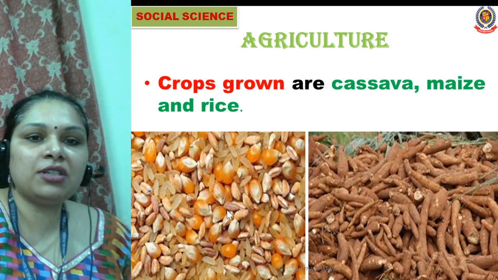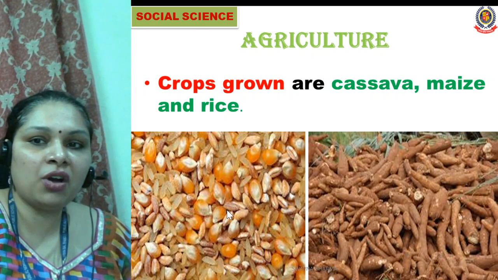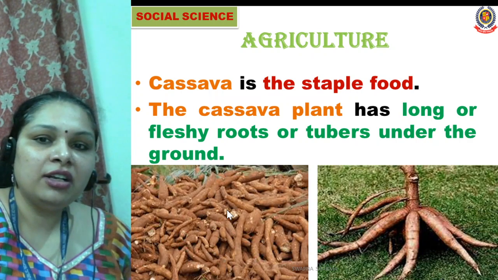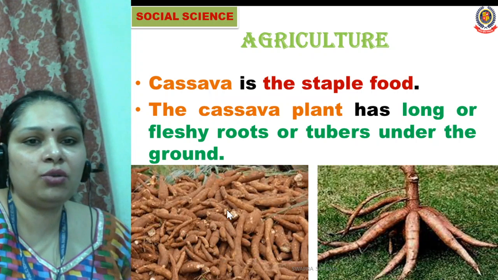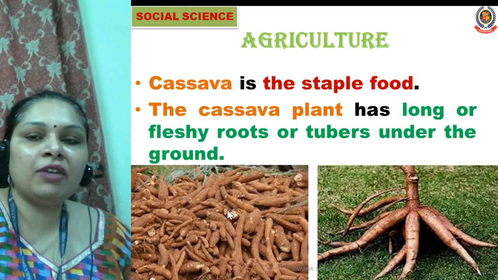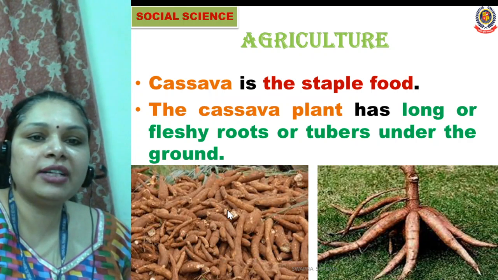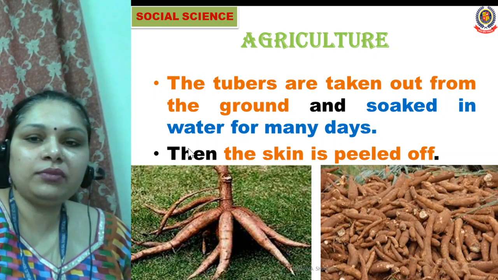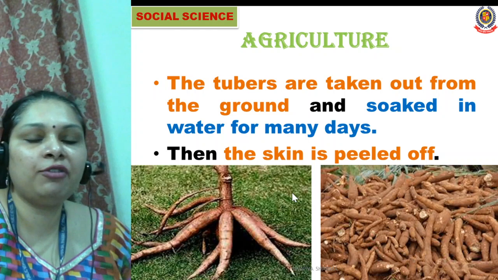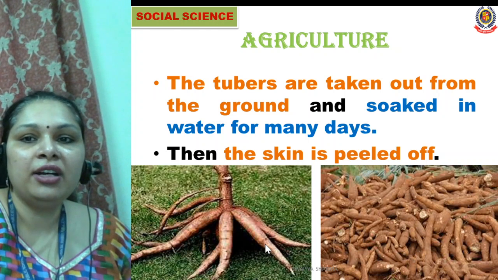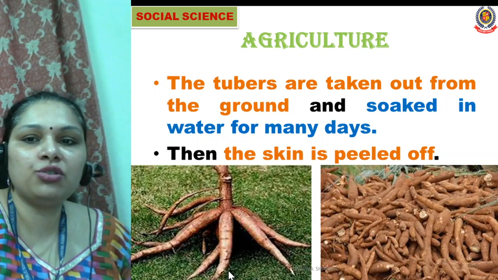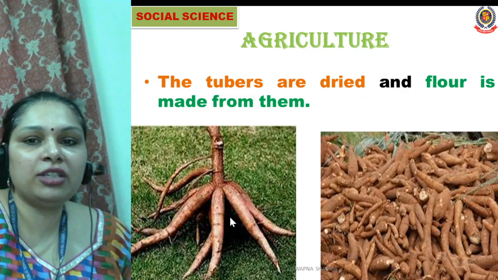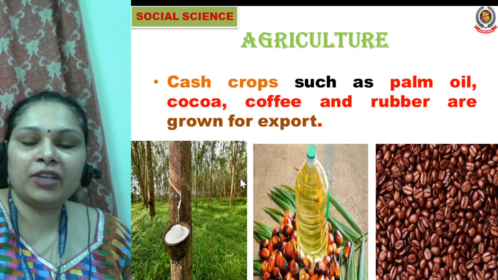Crops which are grown here in the Democratic Republic of Congo are cassava, maize, rice. Cassava is a staple food here. So the people here mainly use cassava as food. They make flour from the cassava and they make bread from cassava flour. This is the process of how they make the flour from the cassava. The tubers are taken out from the ground and soaked in water for many days. Then the skin is peeled off and then the flour is made from these cassava roots.